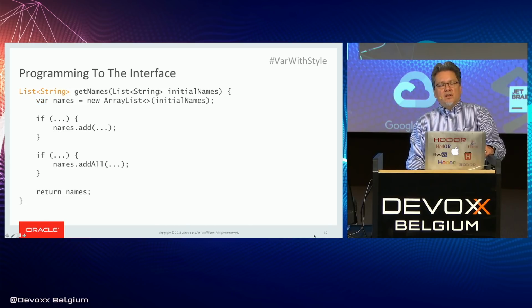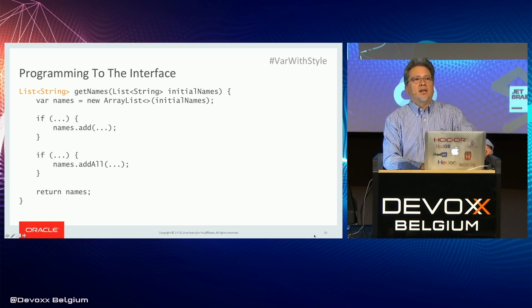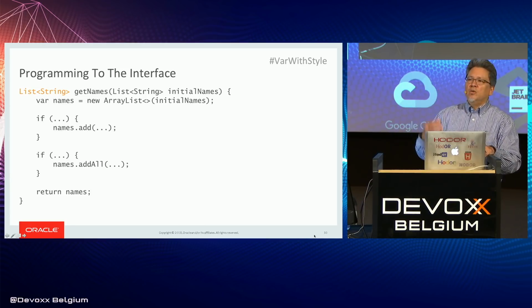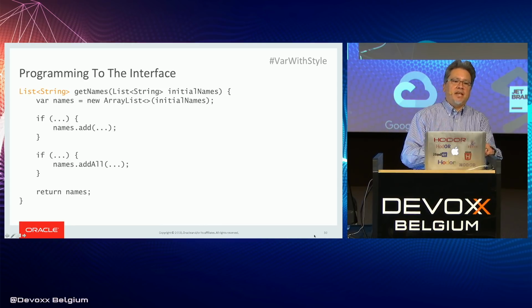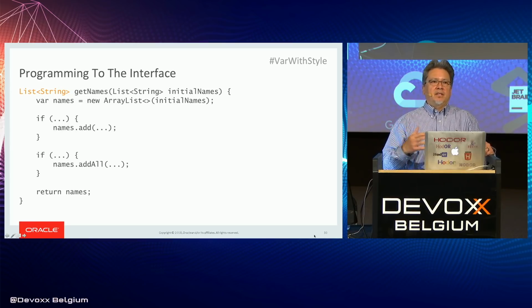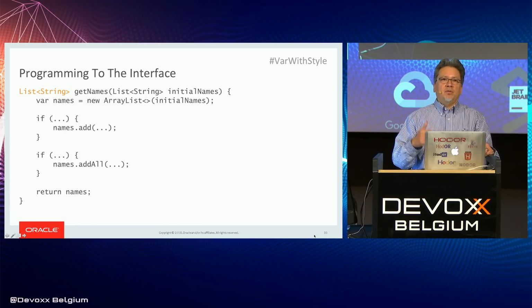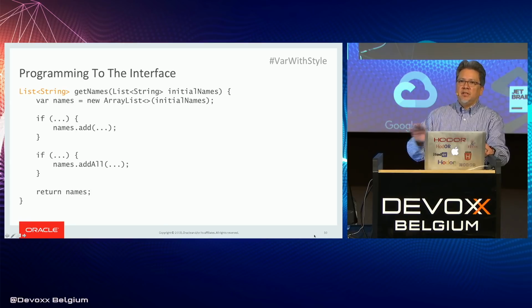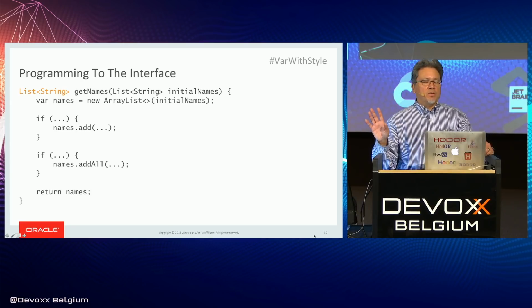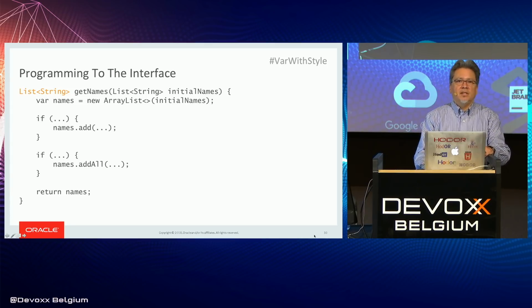But notice, the method returns list of string. And this is really where programming to the interface comes in. When you're talking about method signatures, you don't want to bind to the implementation. So in this case, sure, inside the method we used var, and it was inferred to have a type which is the implementation type. But when we return it, the implementation type disappeared. And so we're returning a list of string. And that's where programming to the interface is important.